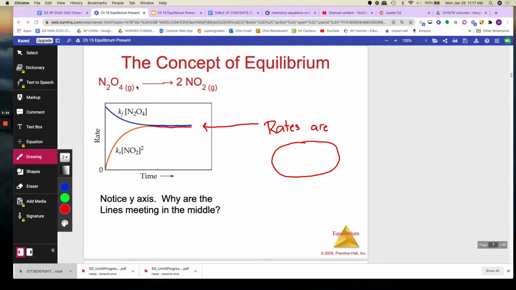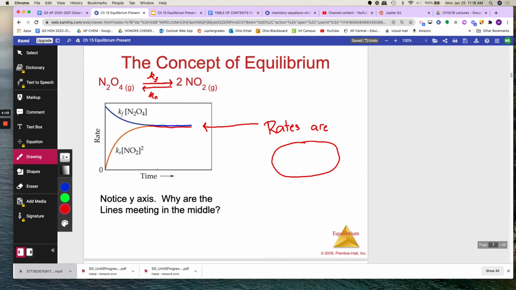You will see the reaction sometimes written with a double-headed arrow, and sometimes I leave it out because it's hard to type it in the computer. So that is at equilibrium. That means there are 2 rates happening here at equilibrium. The forward rate with the rate constant of Kf for forward, and the reverse rate with a rate constant of K reverse. So as N2O4 turns into NO2, NO2 turns into N2O4.